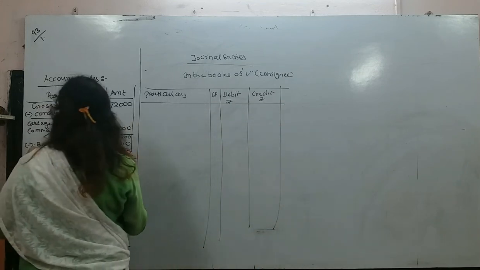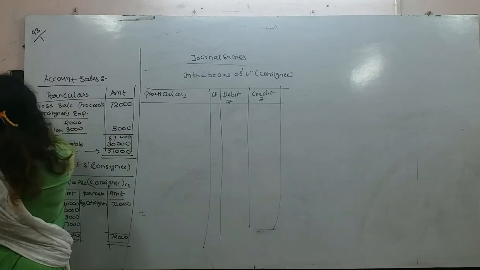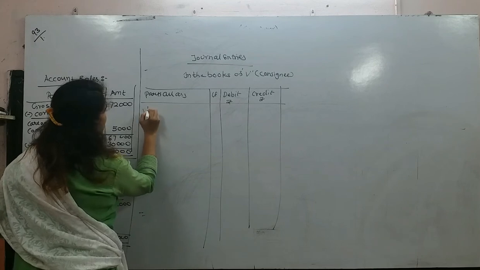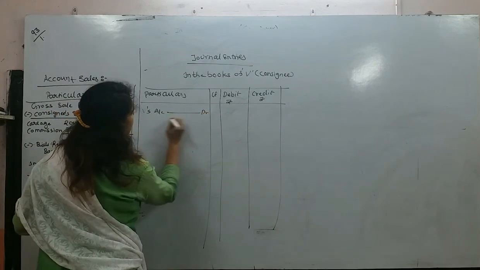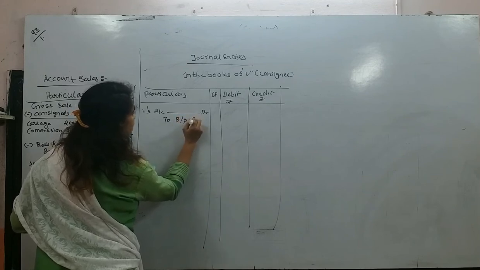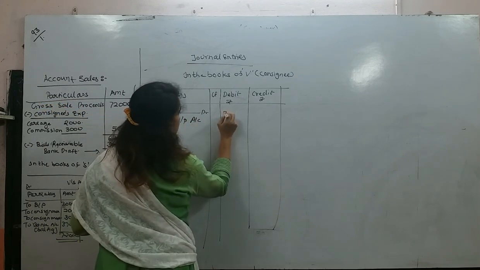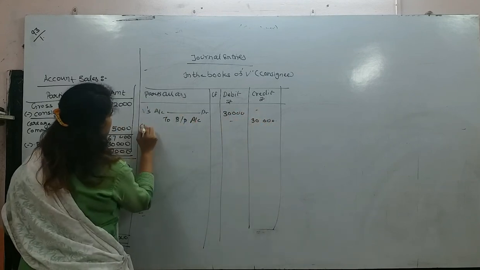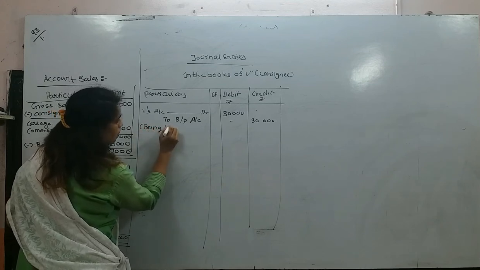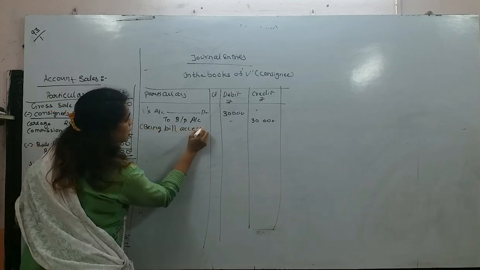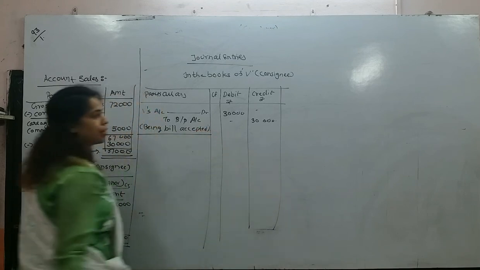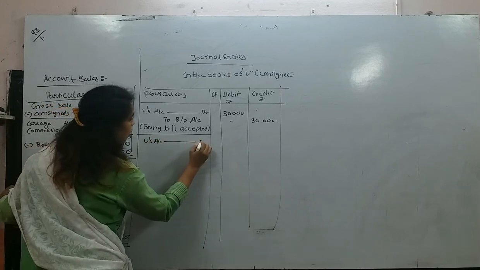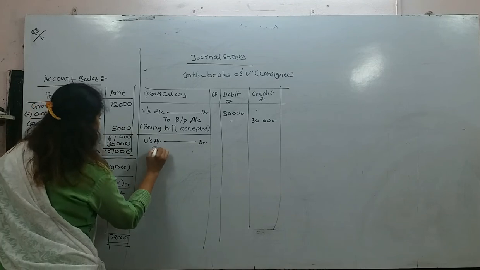Okay, now the first entry will be V's account debit to bills payable account. How much? 30,000. Narration: being bill accepted. This is very important. Okay, being bill accepted.